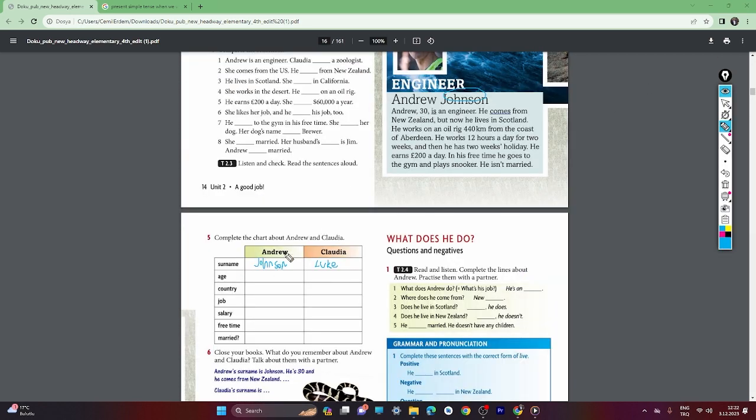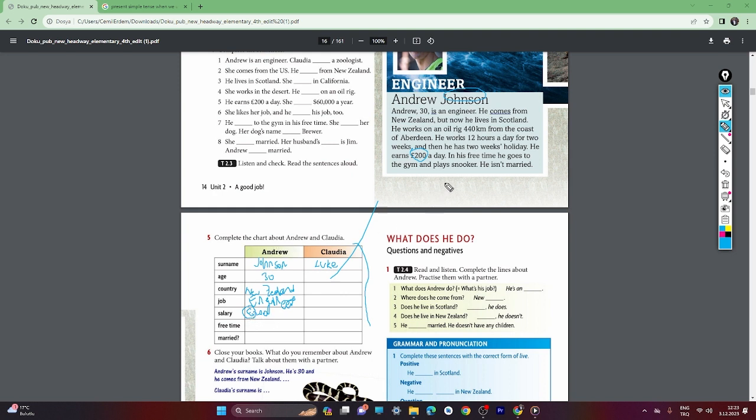Andrew, age, 30. So, I will do the Andrew and I will leave you the Claudia, you will do it by yourself. Andrew, country, New Zealand, easy, New Zealand. Job, he's an engineer. Okay, salary, daily salary, it's given here, £200. Okay, all right. And as you see, before the number we use pounds, or dollars. So in English we do like this. In Turkish we put TL at the end of the numbers.